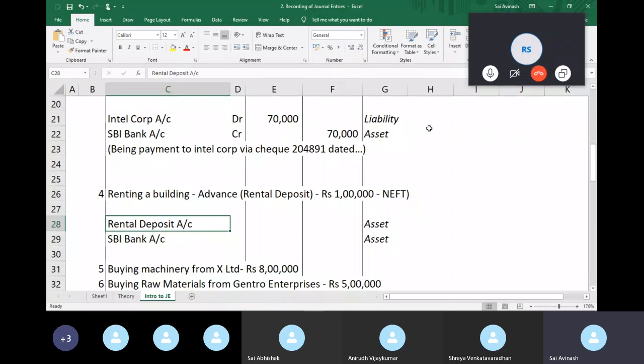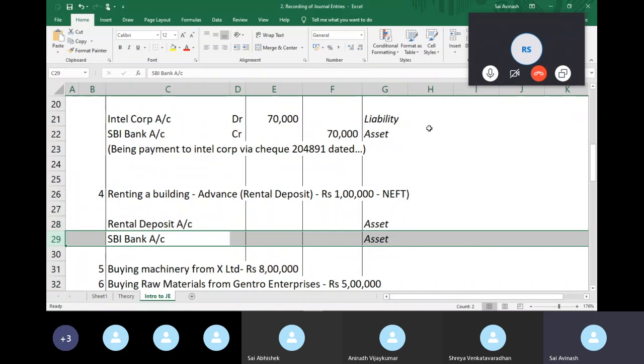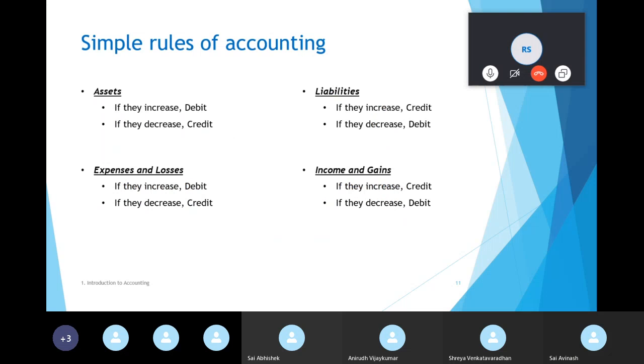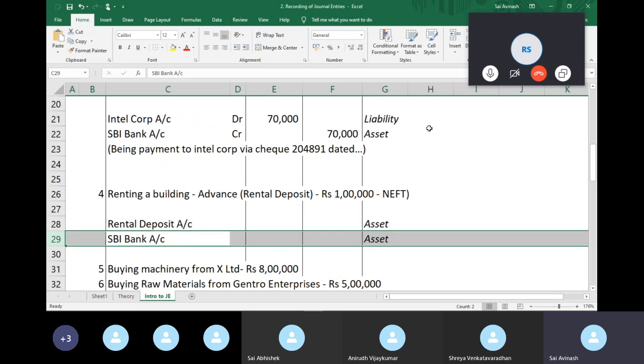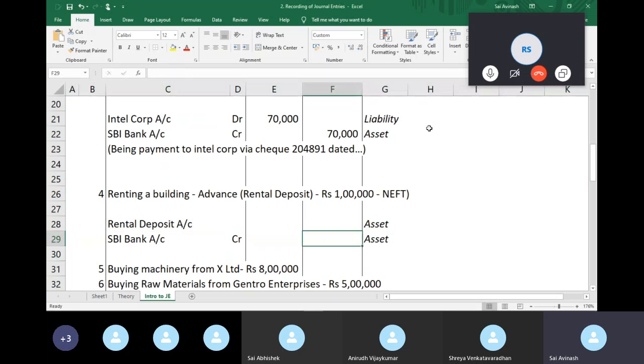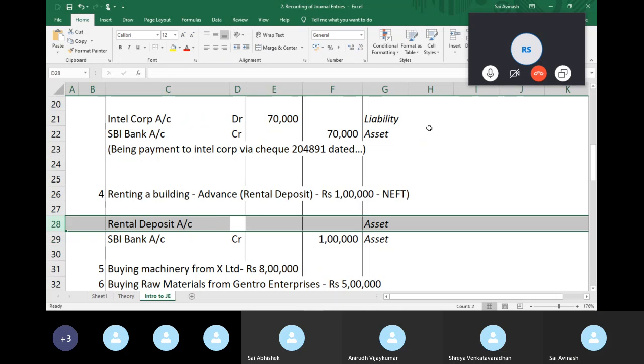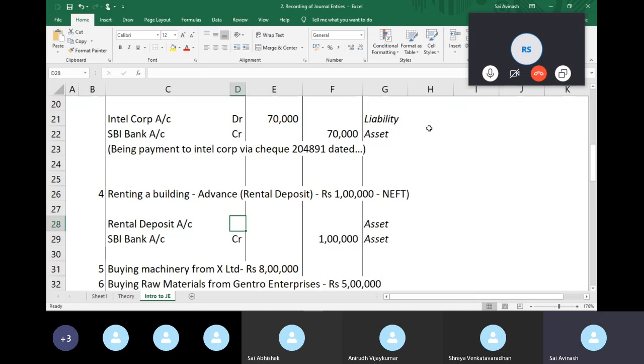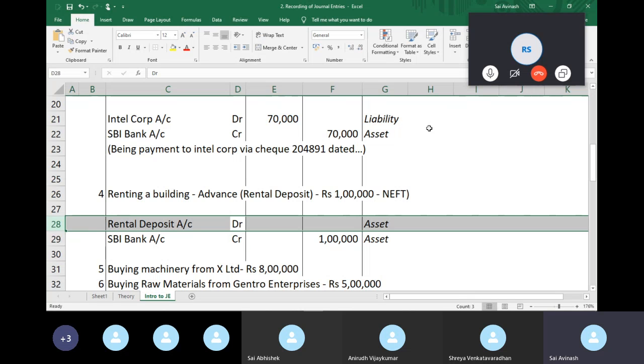So let's try to identify what happens. When I'm paying the deposit, my bank balance reduces. So my asset reduces. So when your asset decreases, you credit the asset, right? You credit the specific account. And the rental deposit account, the value increases. So I debit it.